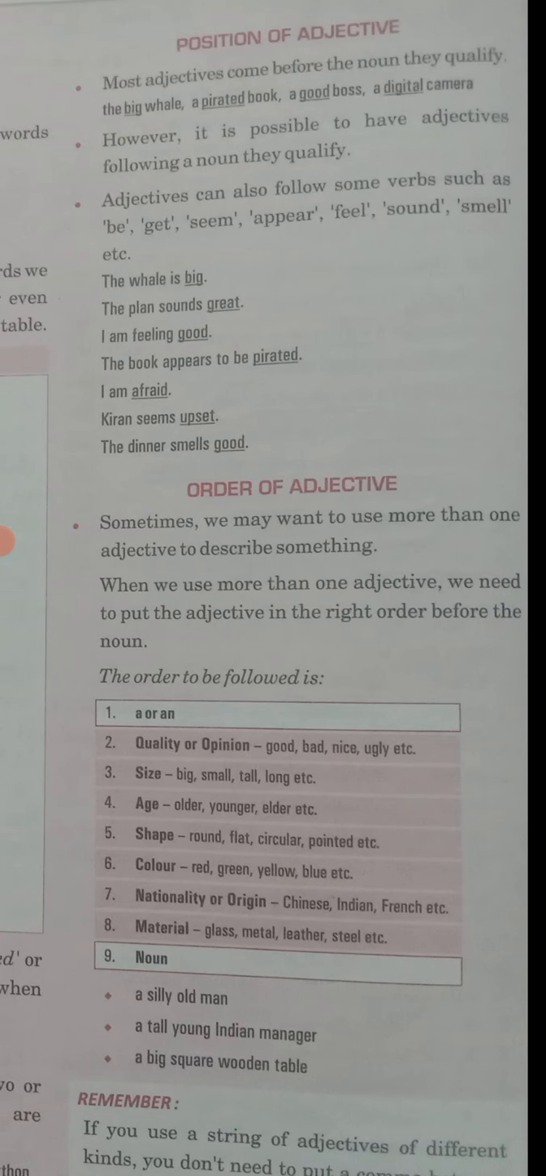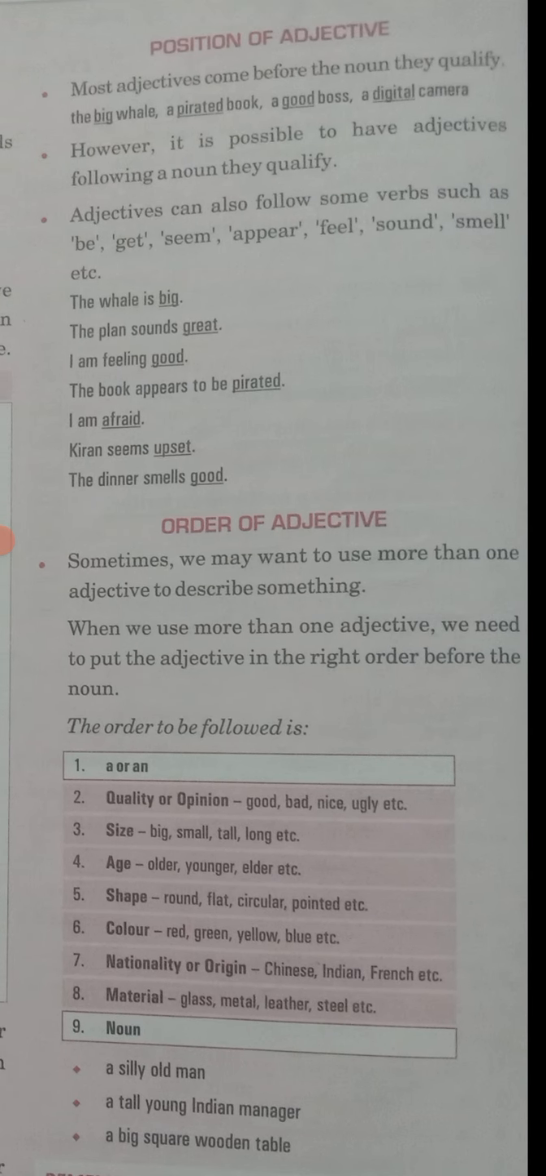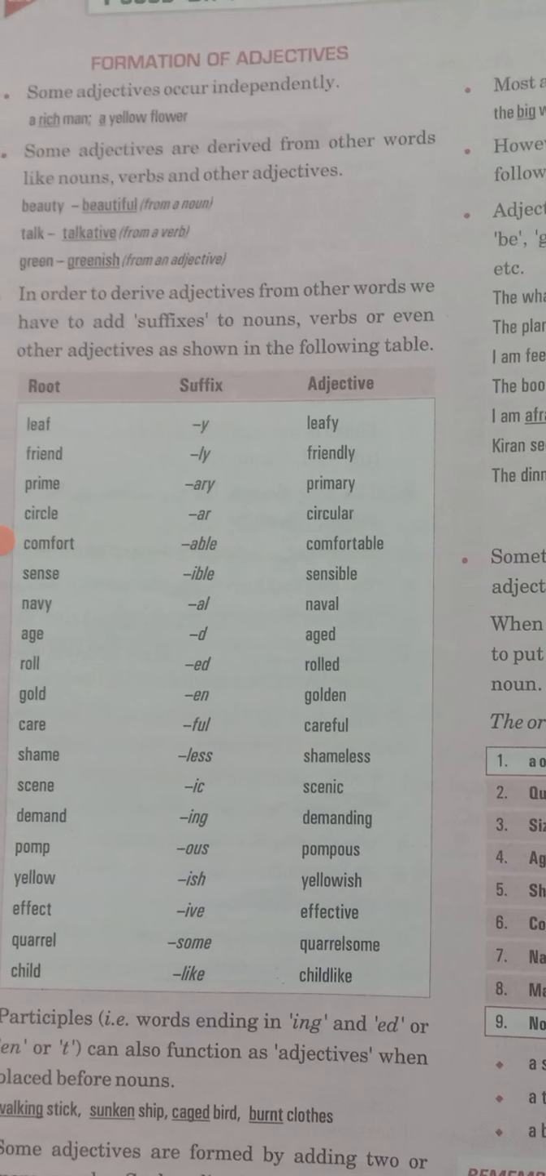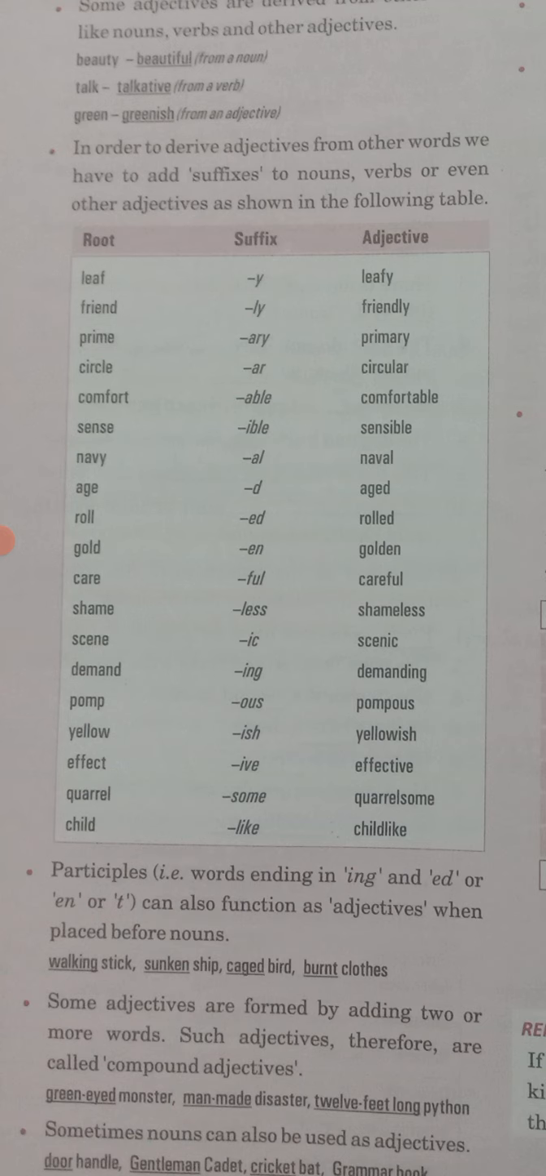Now let's move to the next one. This one is the position of adjective. So what is the position of adjective? Most adjectives come before the noun they qualify. As we have seen here, all the adjectives are coming before the noun. If we see stick, walking is coming before stick.